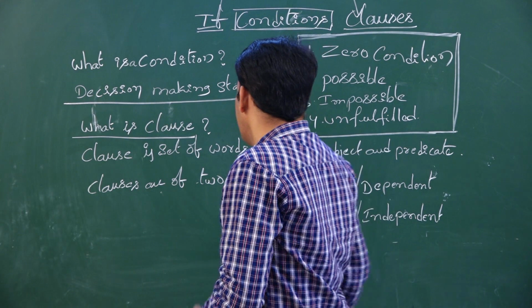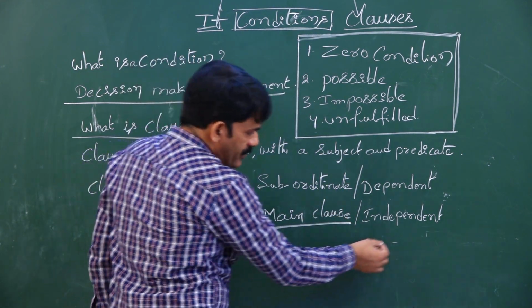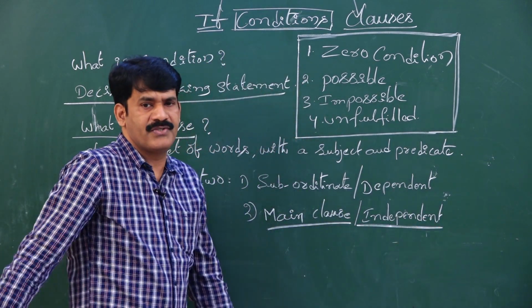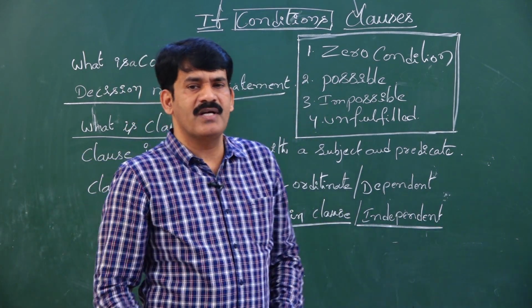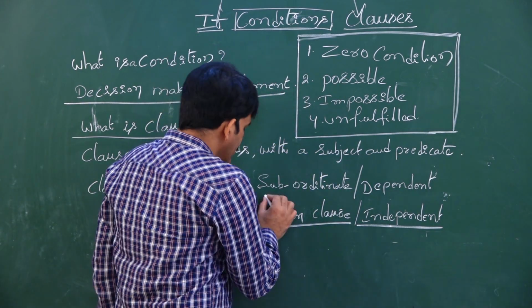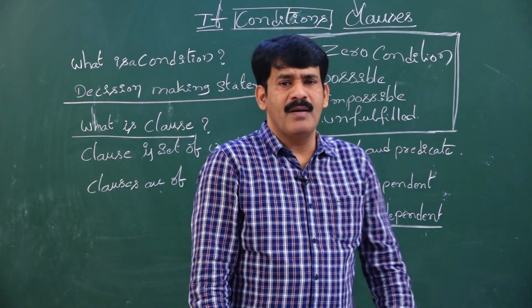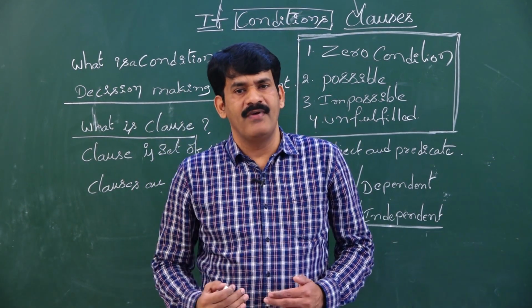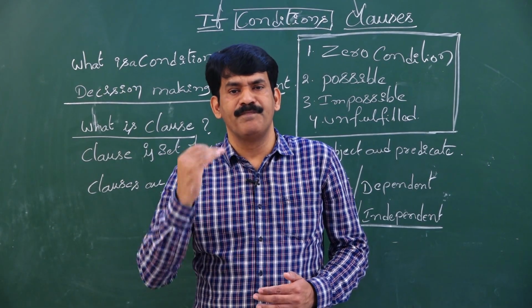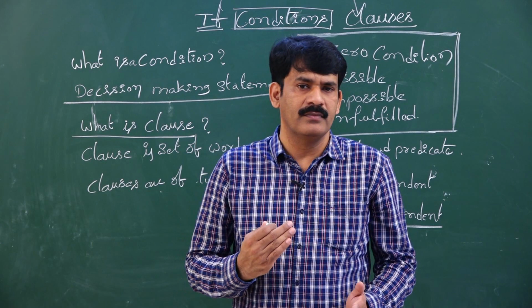What is meant by main clause? A main clause is nothing but an independent clause. An independent clause means a clause which gives complete meaning by itself. What does it mean by the subordinate clause? A subordinate clause cannot give complete meaning by itself unless it depends on the main clause. Then what is the difference between these two?